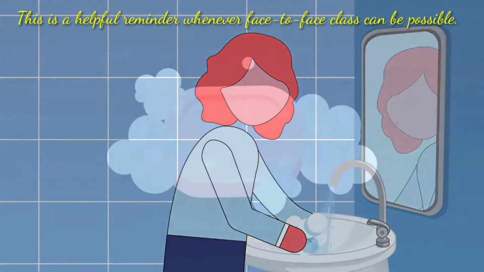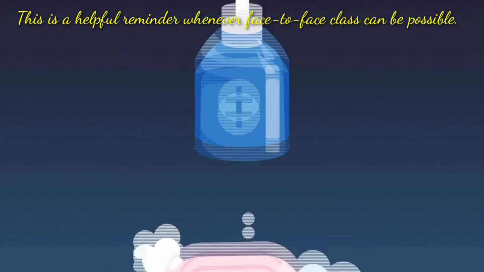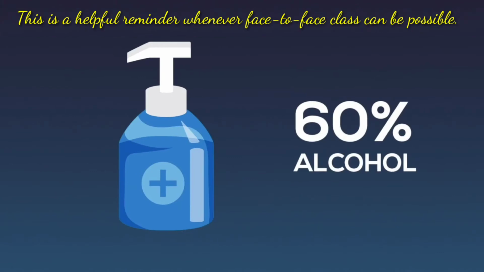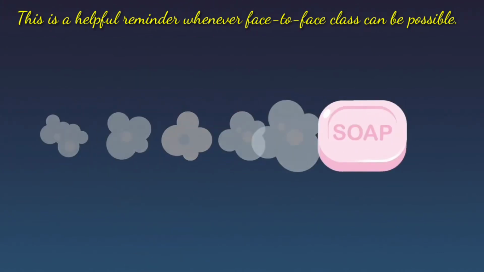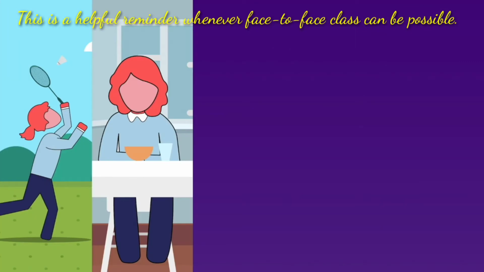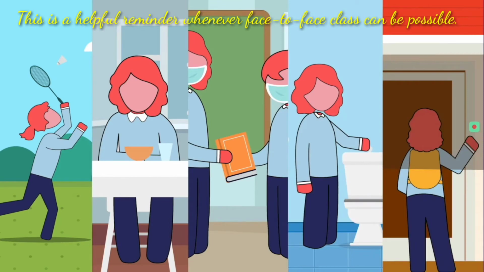Sarah should wash her hands frequently with soap for 20 seconds or use hand sanitizer that has at least 60% alcohol in it. Soap and alcohol kill coronavirus. Sarah should wash her hands, especially after playing with friends, before and after eating, after using items that other people have touched, after using the bathroom, and when returning home.